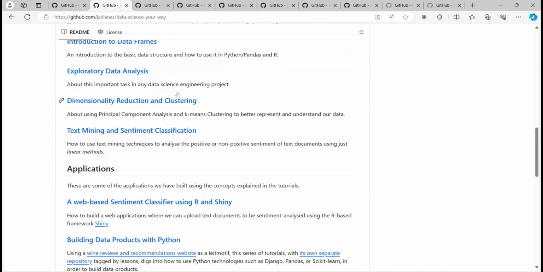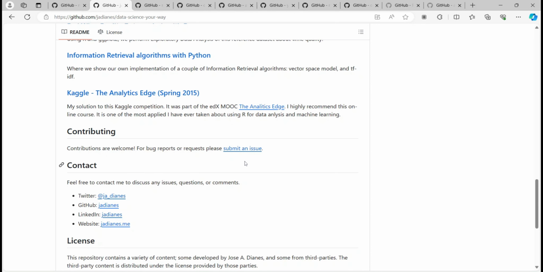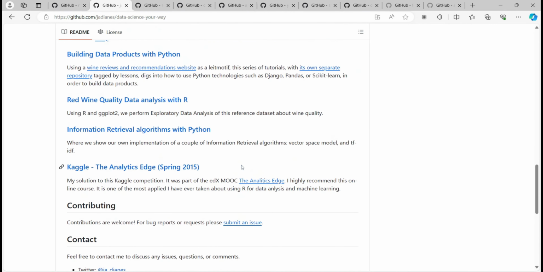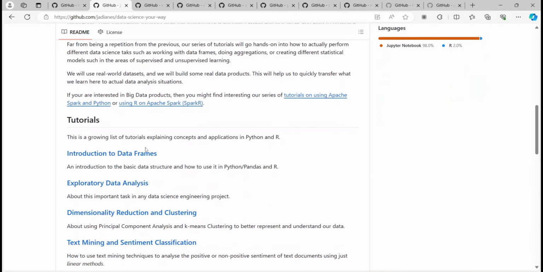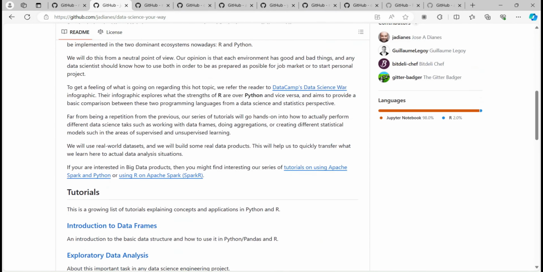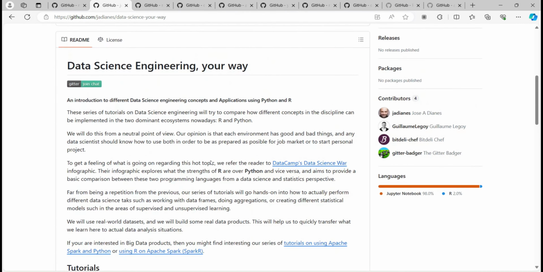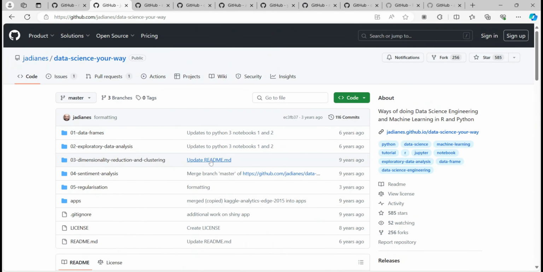They have listed some things like tutorials and applications, and even if you are well known in data science, if you already know data science, you can contribute more to this GitHub repo. And if you are a beginner or intermediate, you can learn from these tutorials and applications, whatever they have listed. So just explore this GitHub repository, and it will be helpful for you all, right?